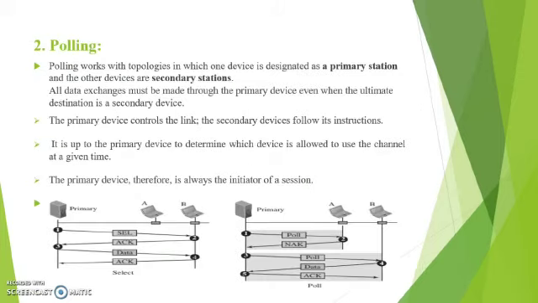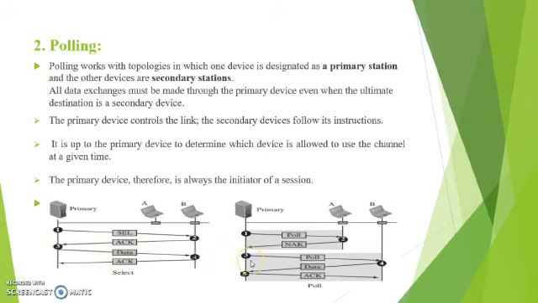Next method is the polling. Polling works with topologies in which one device is designated as a primary station and the other device as a secondary station. So here two types of messages are there. First one is the select and next is the poll operation. Select operation is performed when primary station wants to send a message to secondary station. So if here in this figure primary station wants to communicate with B, it sends a select message to B. As a response, it sends an acknowledgement. Primary station is sending data to B. As a response, it is giving the acknowledgement back.